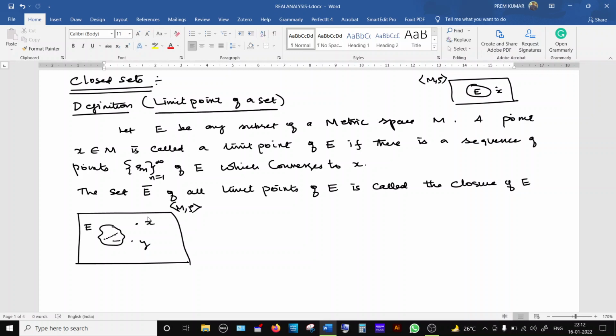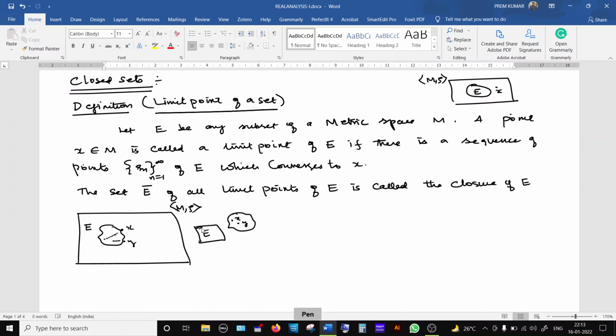But it won't be very far away, something like this. This is X and this will be Y. We may ask a question whether these limit points X and Y will be inside this E or outside it. Both are possible. We are going to see all the different definitions. What happens if you now collect all the limit points of the set E, and that set we call the closure of the set E.